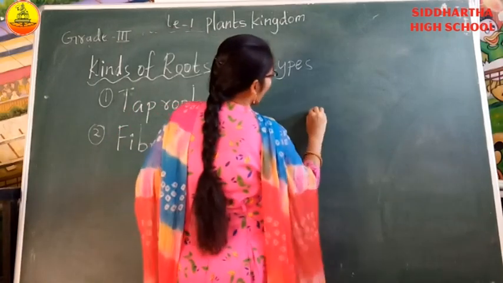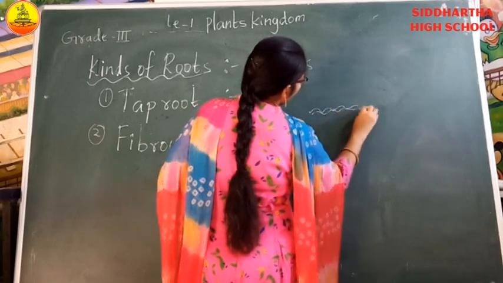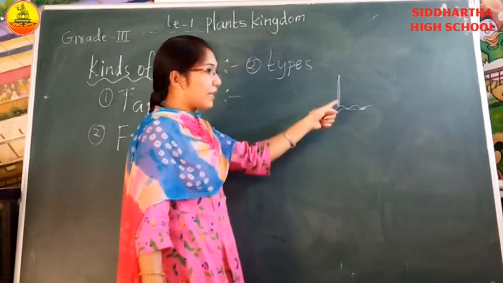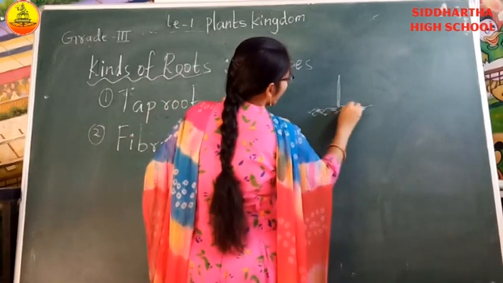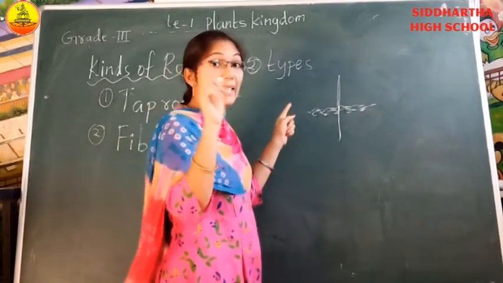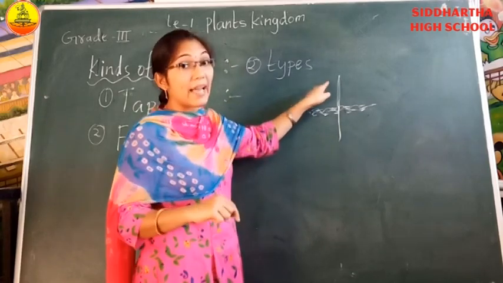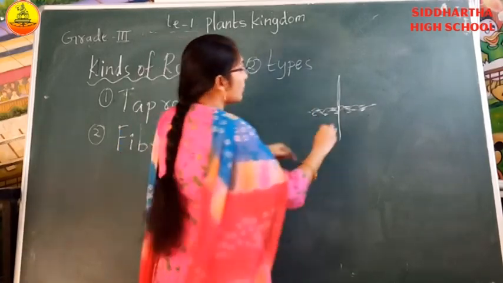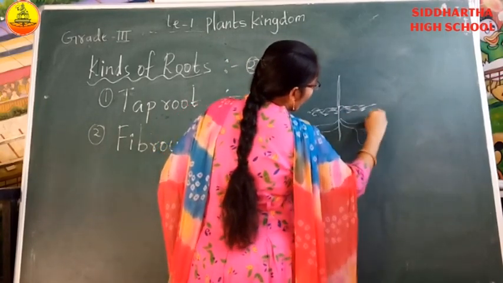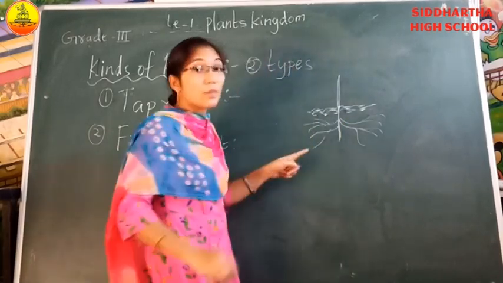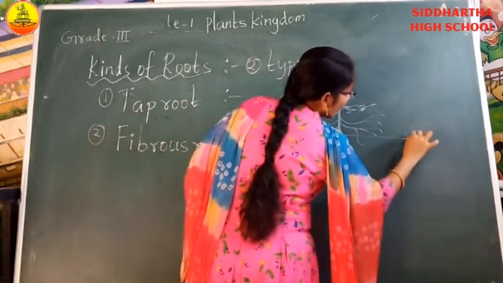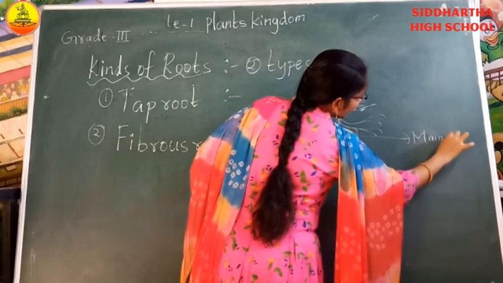I'll show here. See everybody, look at the board carefully. Some kinds of plants having, this is the stem part. Here, this is the soil. From the stem, one main root. Some kinds of plants having main root. From this main root, so many different types of small roots are growing. This is the main root, children.